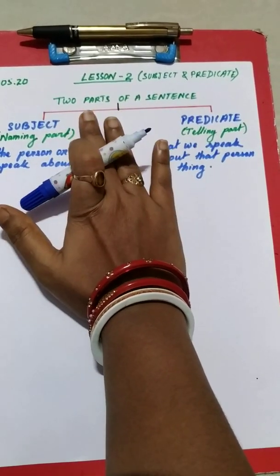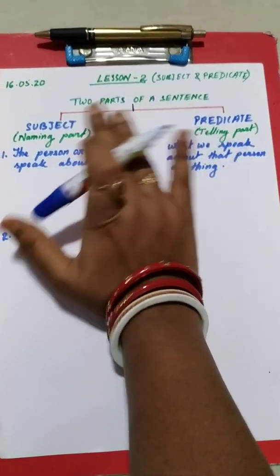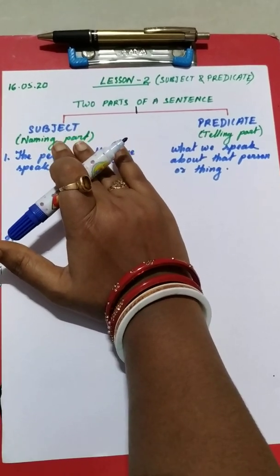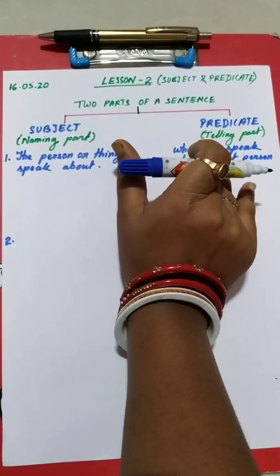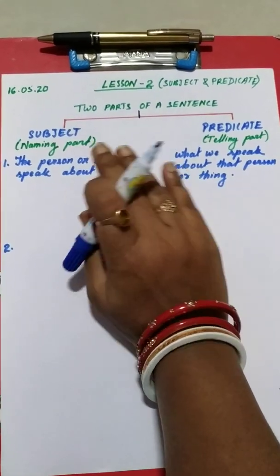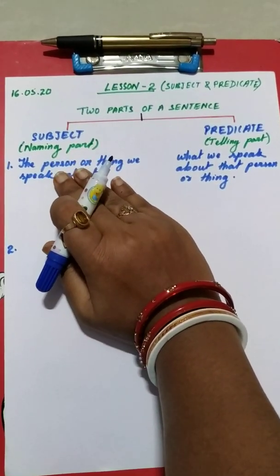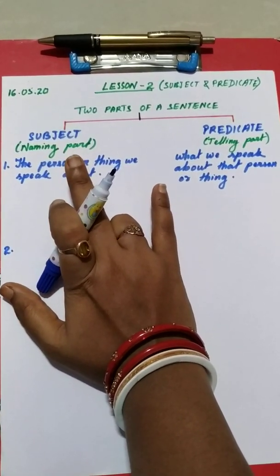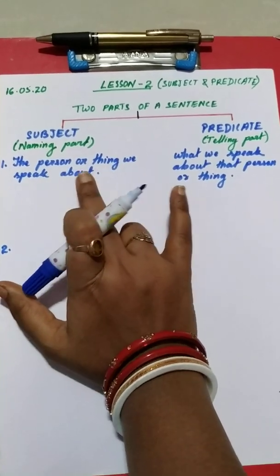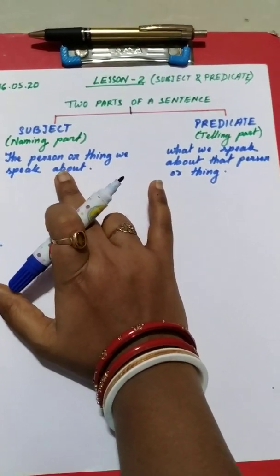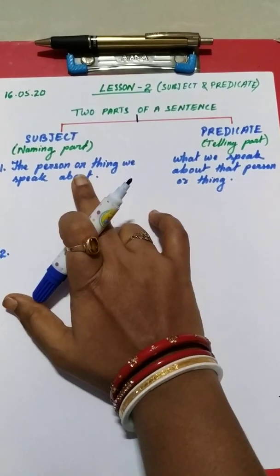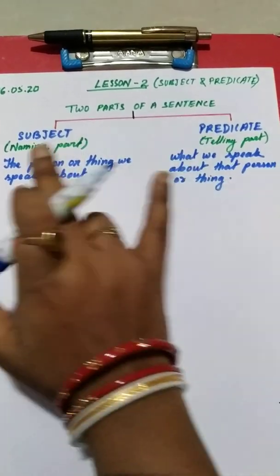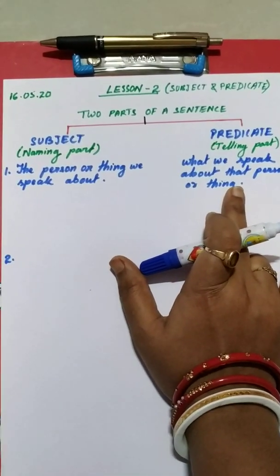These are the two parts of a sentence. One is subject, another one is predicate. Subject is also known as the naming part and the predicate is known as the telling part. Okay, what do you mean by the subject? The person or the thing we speak about is called the subject. And what we speak about the person or the thing is the predicate. Whatever we speak about the subject is called a predicate.